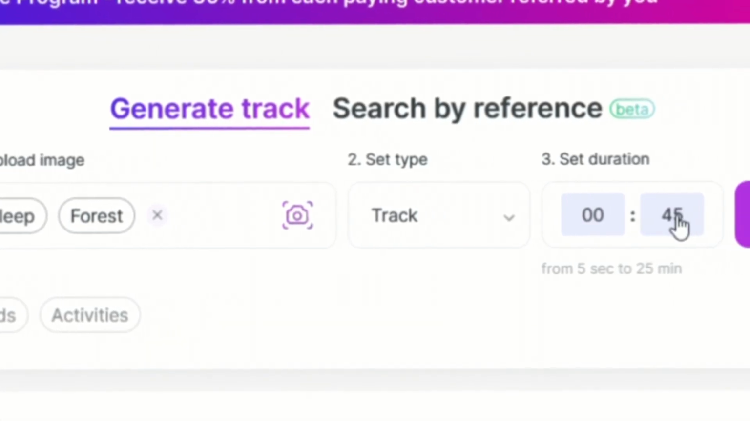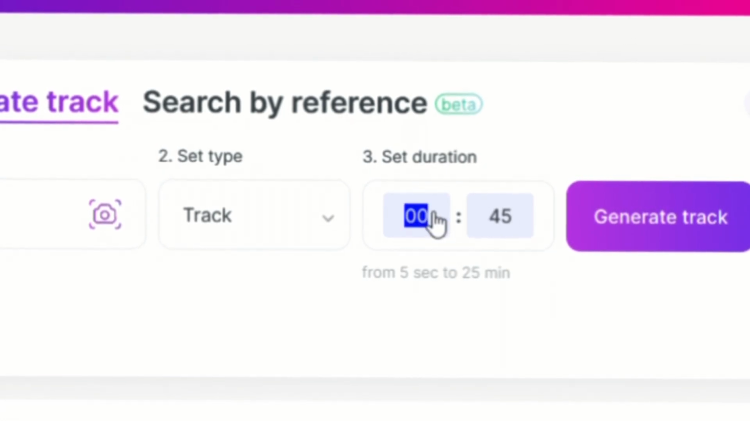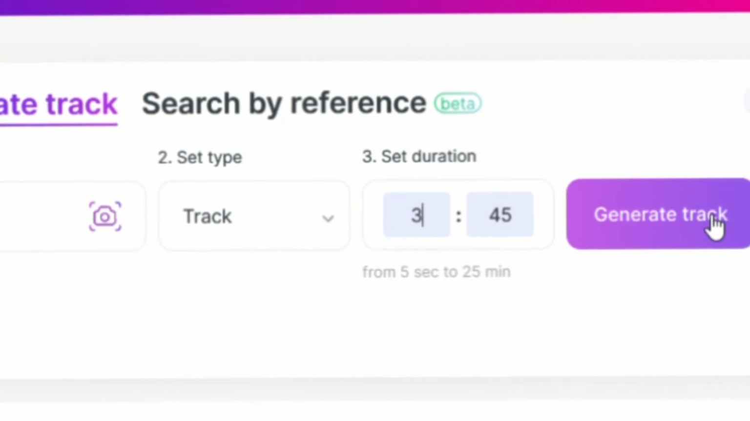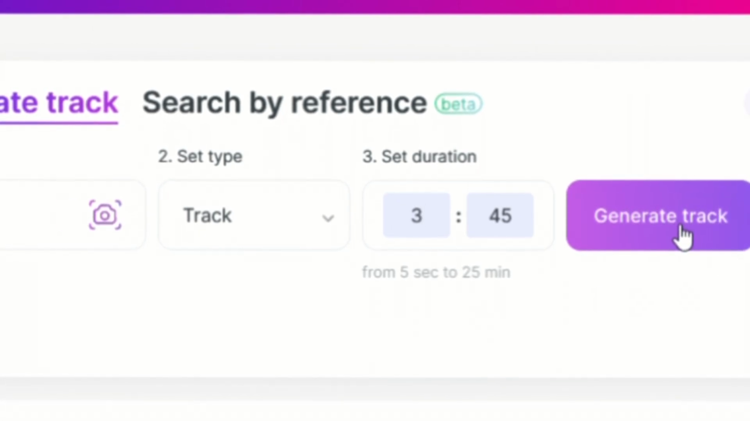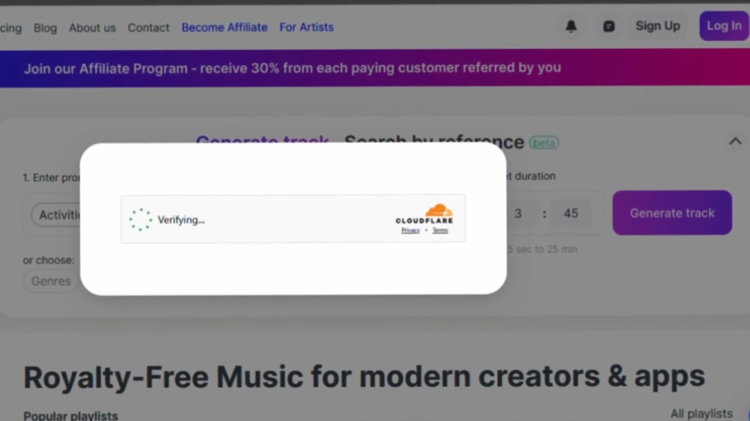Now we have to select the track length. The default length is 45 seconds. I will change it to 3 minutes and 45 seconds. Now, let's hit the Generate Track button. It will take some time to generate the music. Let's fast forward this part.